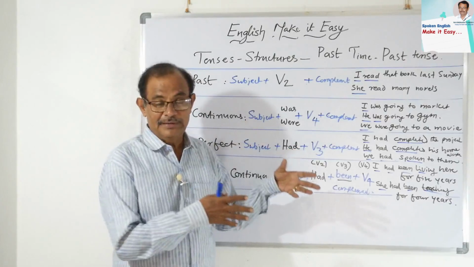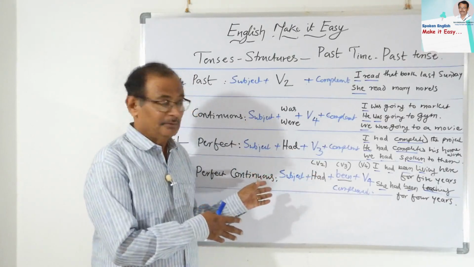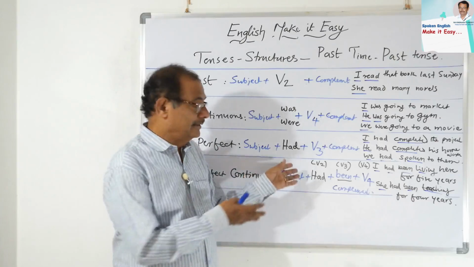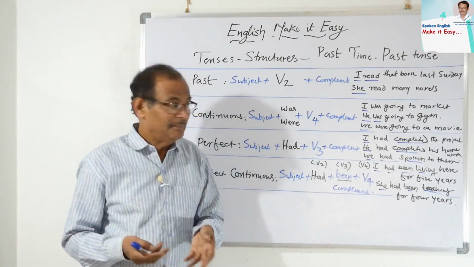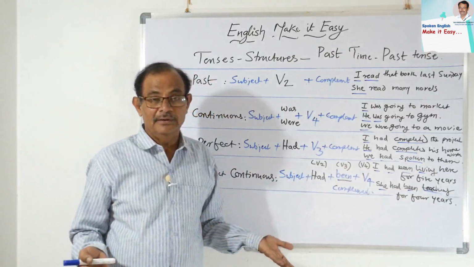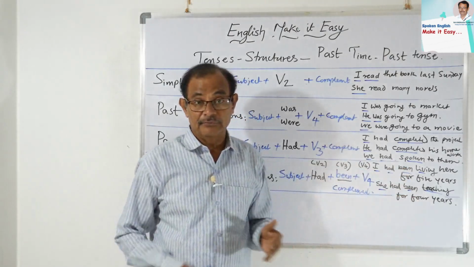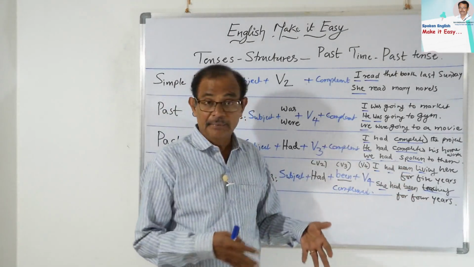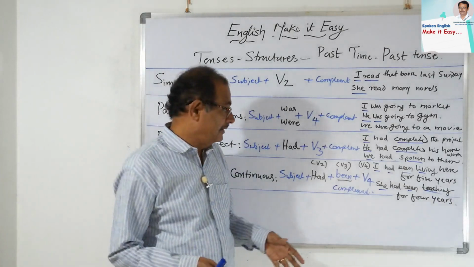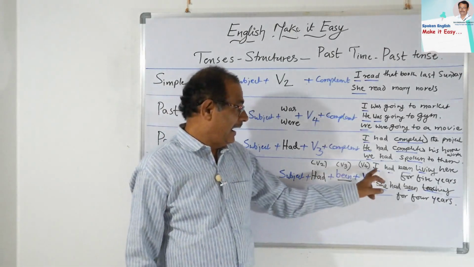So V2 plus V3 plus V4. V2 is from the have family, V3 from the be family, and V4 is the regular progressive verb. I had been living here for 5 years. She had been living here for 4 years. See here, I or she.